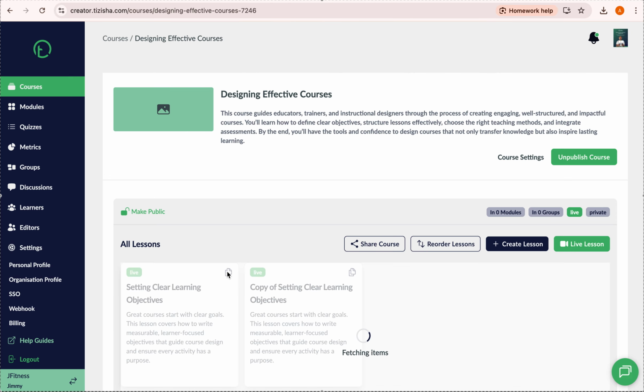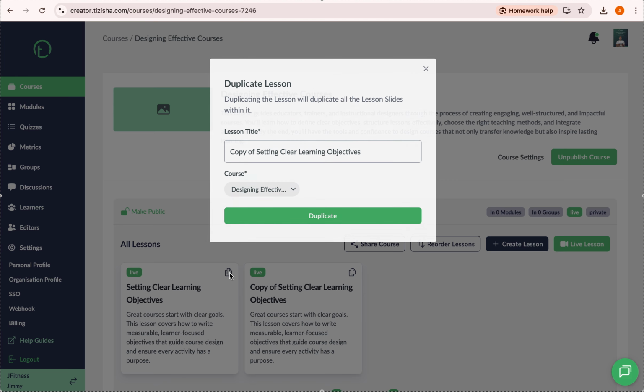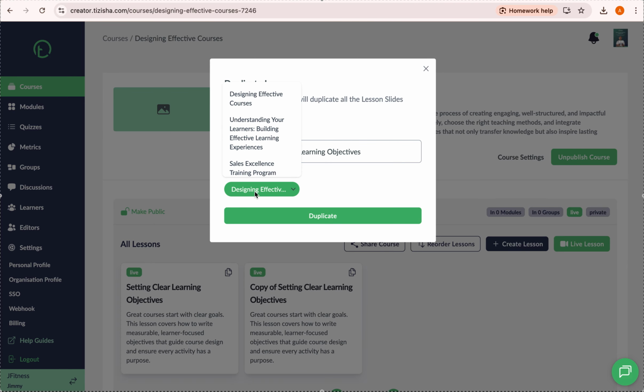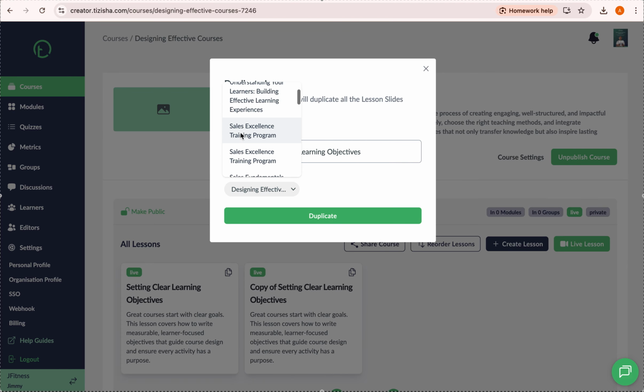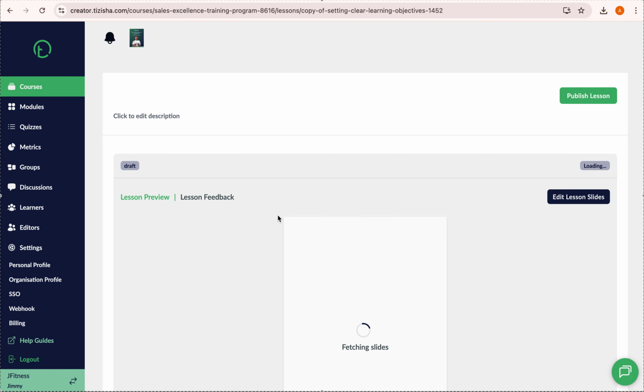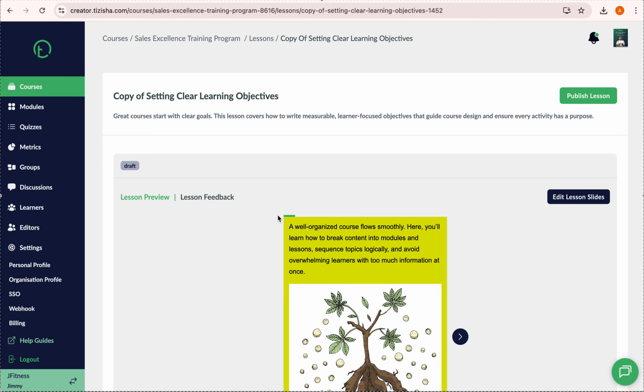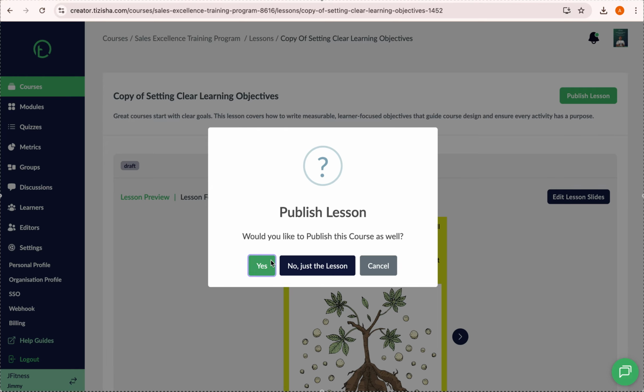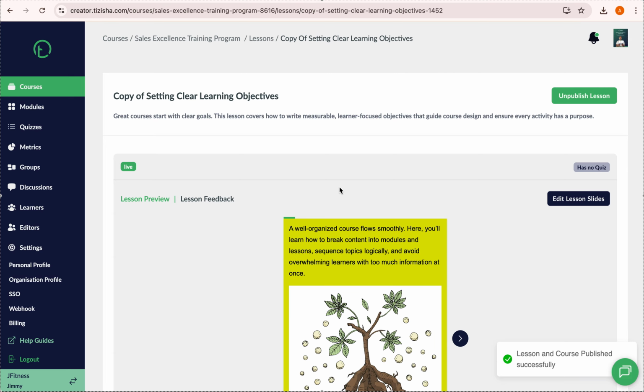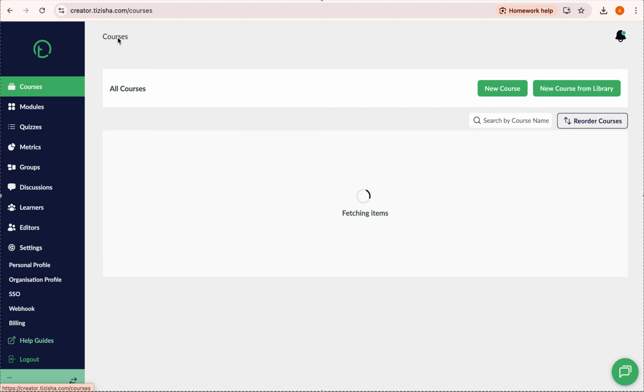Let's now try and duplicate in a different course. So let's say maybe here we click duplicate, and what the platform will do is redirect us to that specific course we've selected, right? And all we'll have to do is maybe make edits if need be, and publish. So we're gonna publish this. Again, it will ask us if we want to publish the course as well. We're gonna say yes. All right. Okay, so that looks okay. So let's just navigate back.